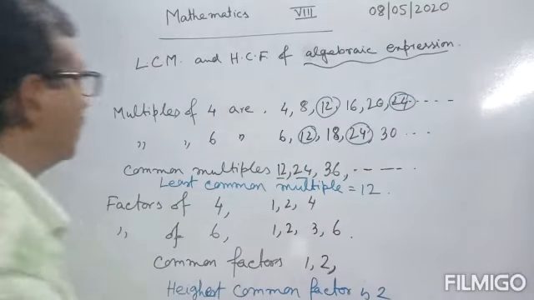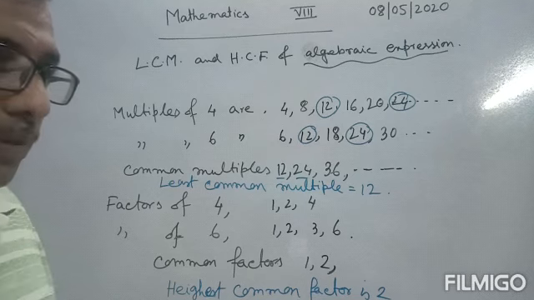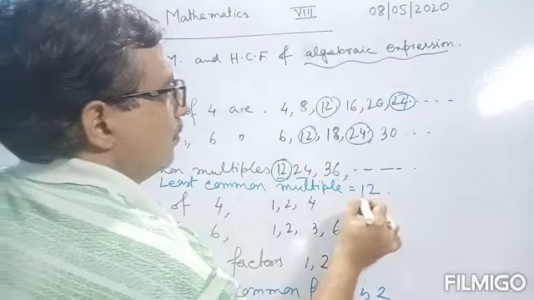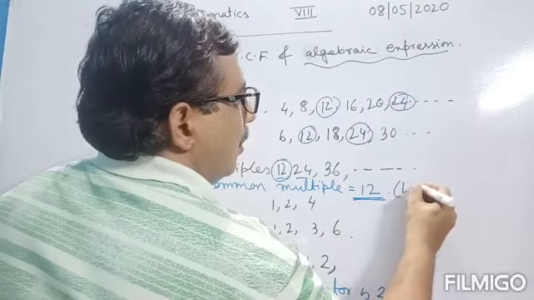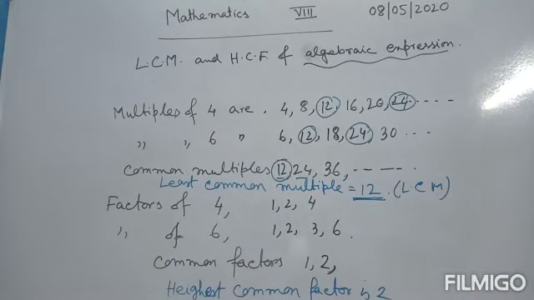The full form of LCM is least common multiple. So the least of these is 12. So the LCM of 4 and 6 is 12.